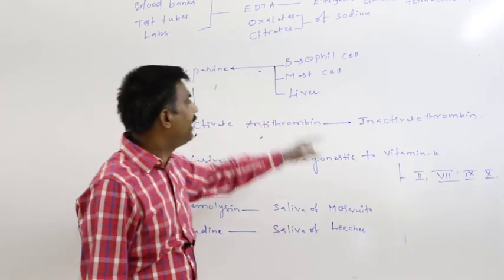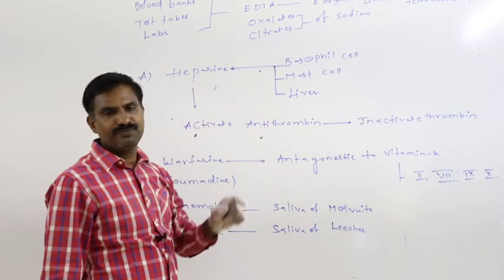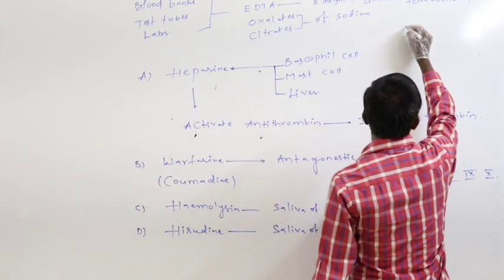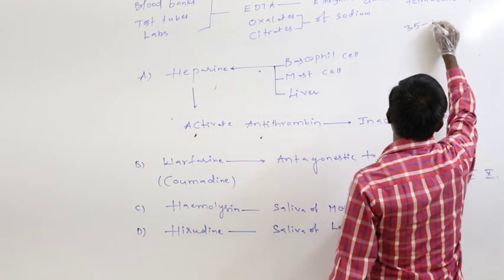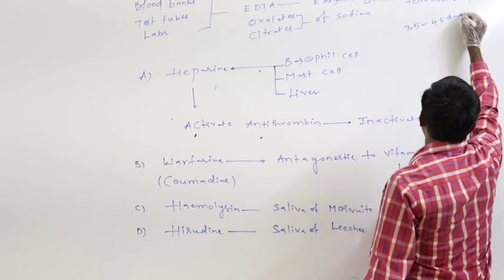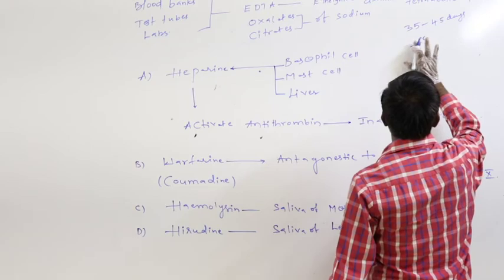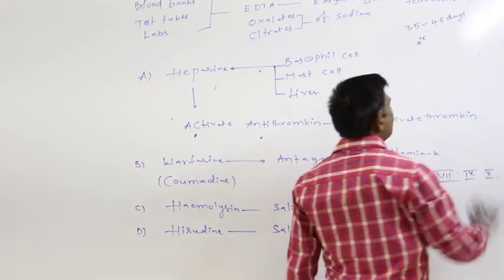In that way, in the blood bank, blood can be stored for about 35 to 45 days at 4 degrees centigrade temperature.